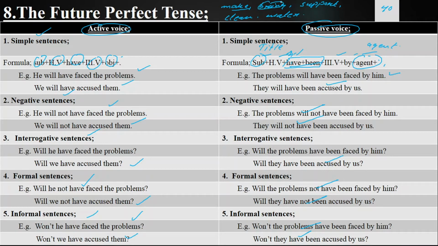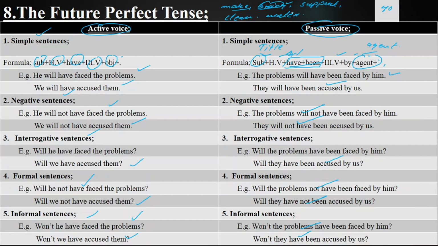Second verb is bring. You bring a book. A book is brought by you, a book is not brought by you. Is a book brought by you, is a book not brought by you, isn't a book brought by you. A book was brought by you, a book was not brought by you. Was a book brought by you, was a book not brought by you, wasn't a book brought by you. A book will be brought by you, a book will not be brought by you. Will a book be brought by you, will a book not be brought by you. Won't a book be brought by you. A book is being brought by you, a book is not being brought by you. Is a book being brought by you, is a book not being brought by you, isn't a book being brought by you.